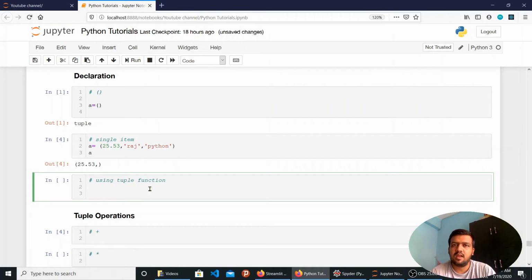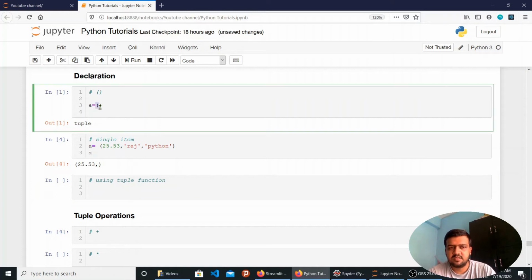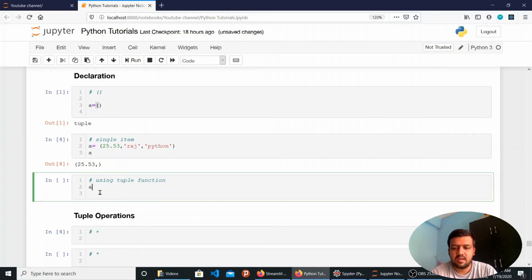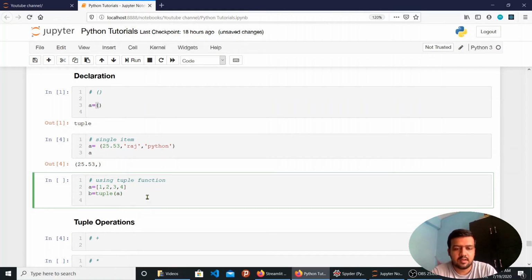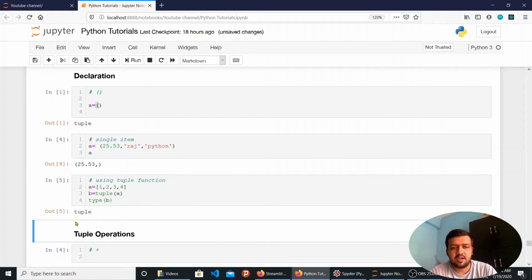If you want to save these values as read-only values, you can easily convert that list into a tuple using the tuple function. The previous way was using parenthesis. So let's say I have a list which is 1 2 3 4. So this is a list, right? Now if I want to change this list into a tuple, I can use the tuple function, and in the parenthesis I will give the variable a. Now I can check the data type of b. As soon as I run it, I will get the data type of b as tuple.